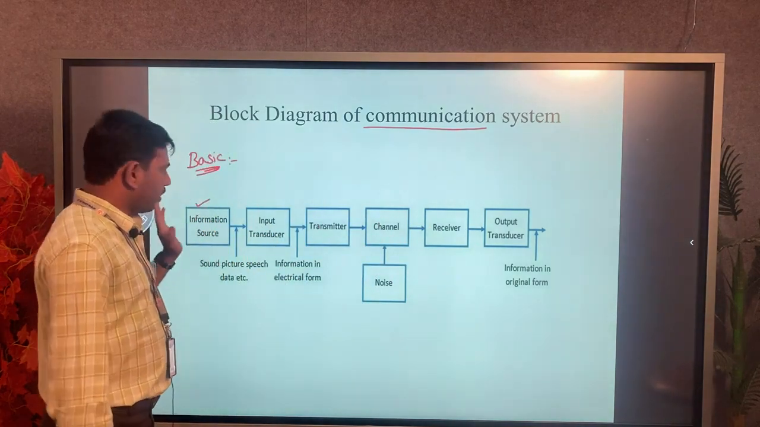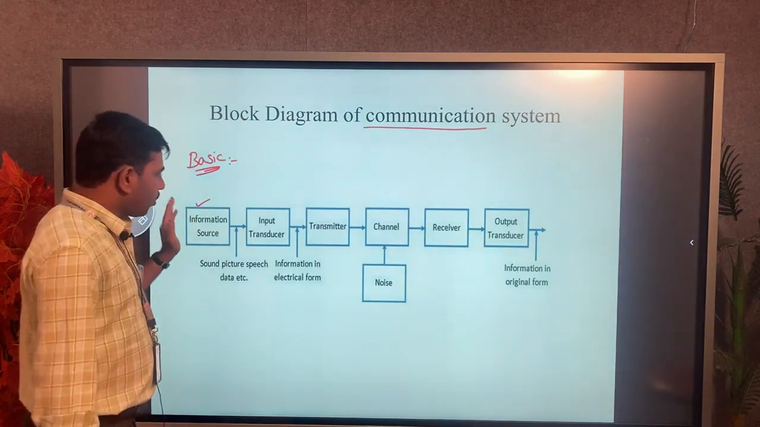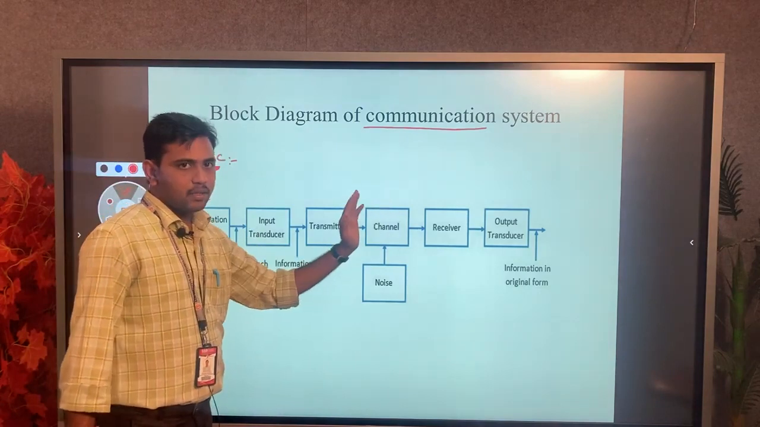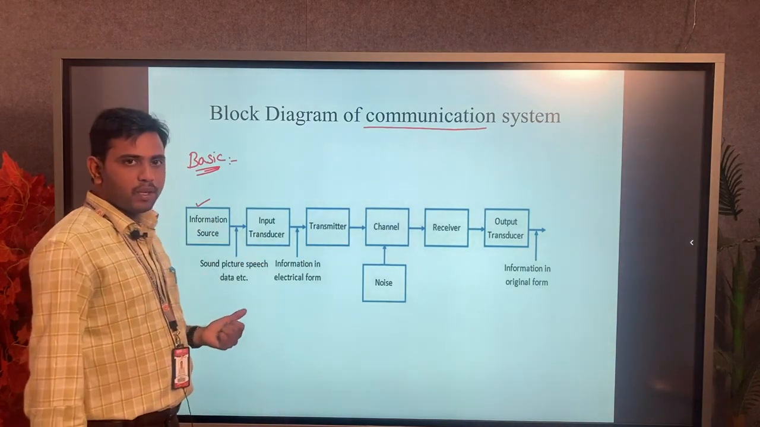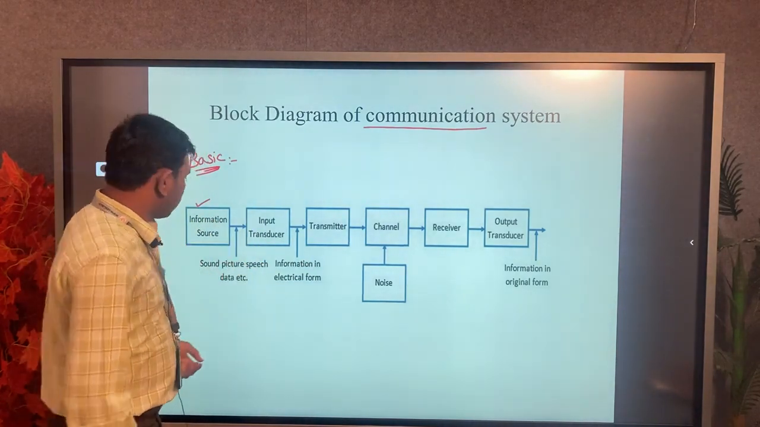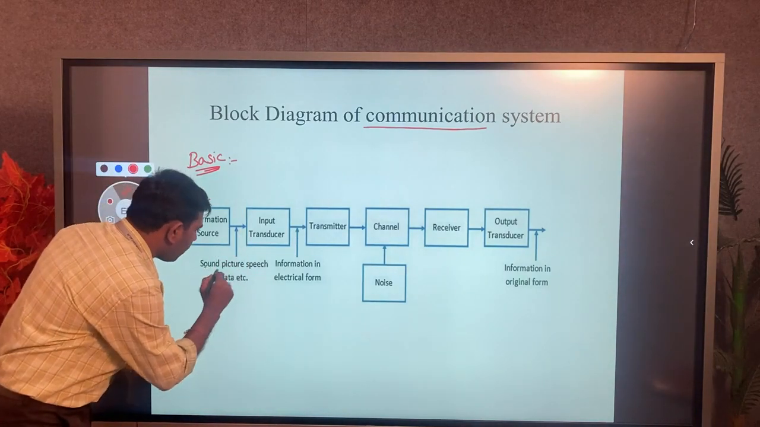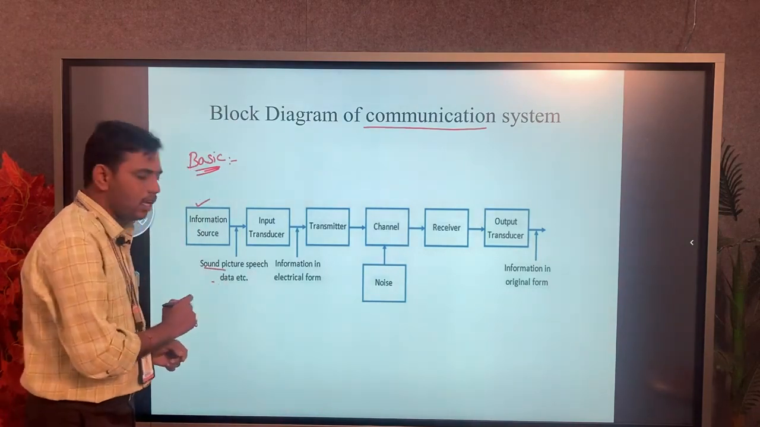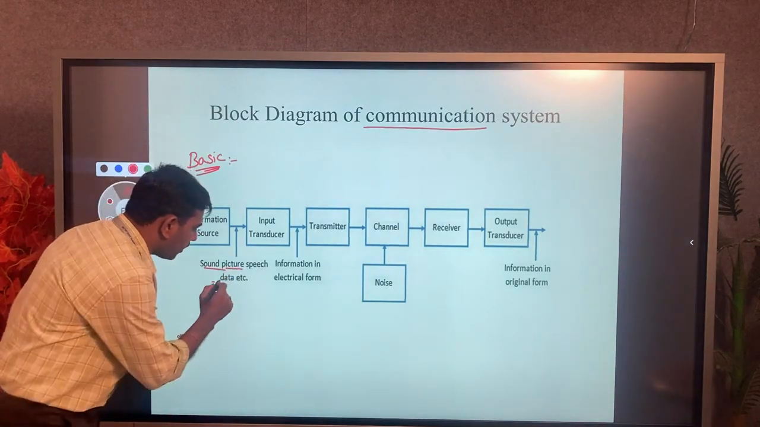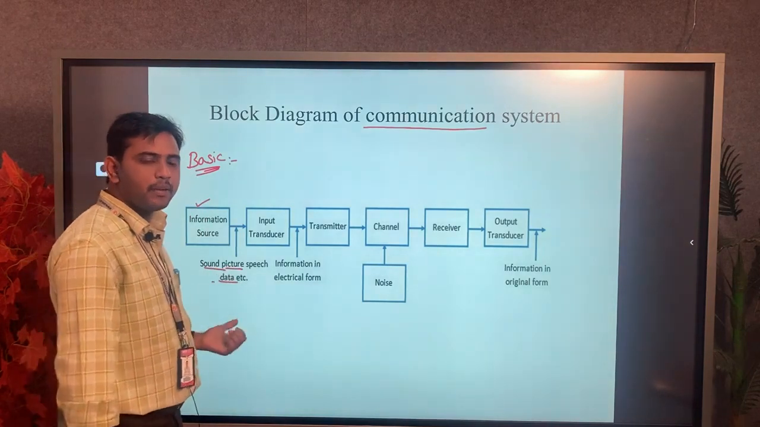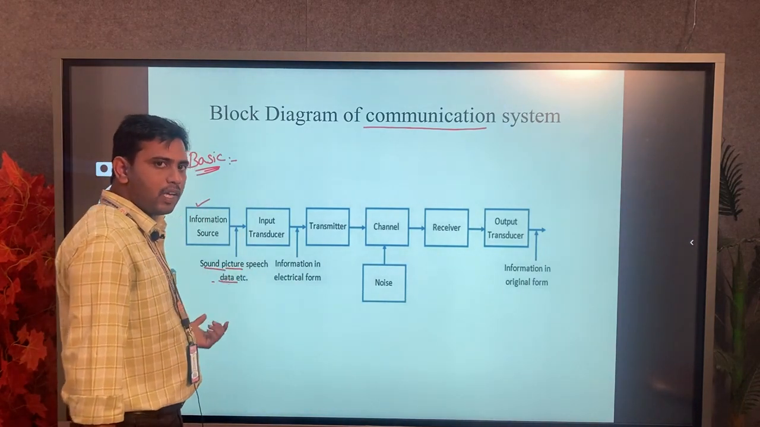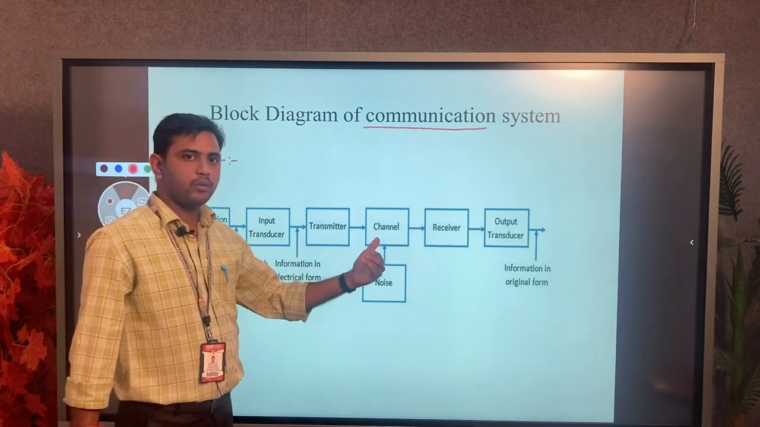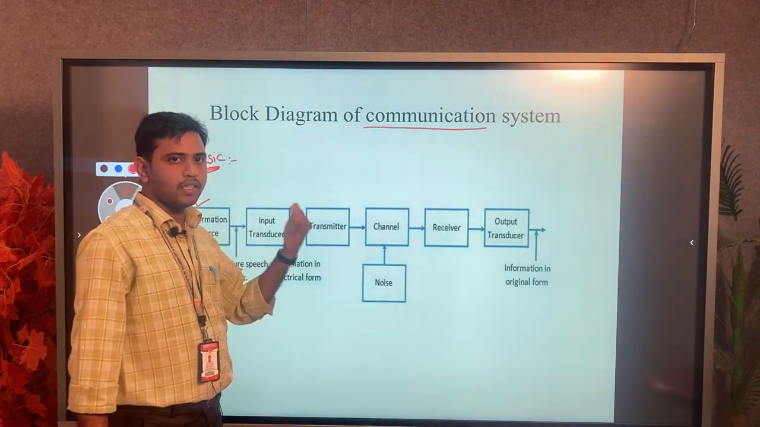So what is the information source? Without an information source, there is nothing to communicate through the system. What types of information sources are available? Information source means we can consider sound signal or picture, data, and so many others, like sometimes heat or sometimes pressure. These cannot be communicated directly from one place to another place or one object to another object.